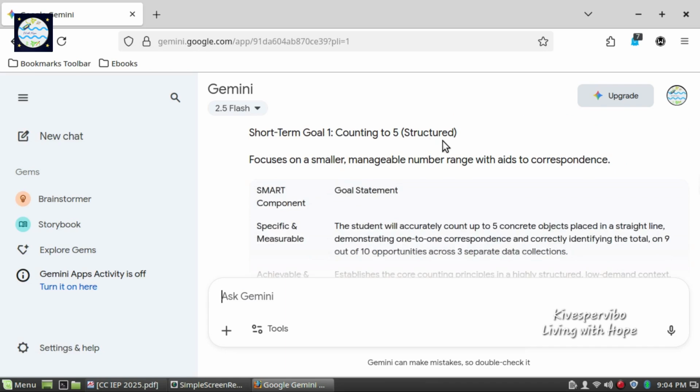Short-term goal number 1, counting to 5 in a structured setting, focuses on a smaller, manageable number range with aids to correspondence. Under the SMART component Specific and Measurable, we have the goal statement: the student will accurately count up to 5 concrete objects placed in a straight line, demonstrating one-to-one correspondence and correctly identifying the total number on 9 out of 10 opportunities across 3 separate data collections.